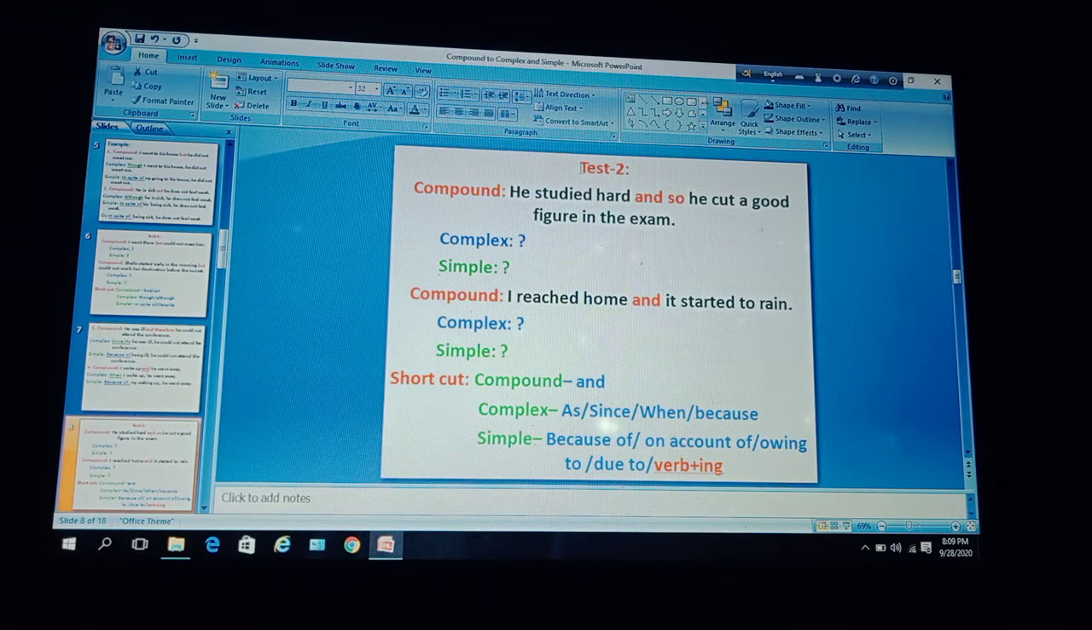Dear learners, test 2. Here is a test for you. Compound sentence: he studied hard and so he got a good figure in the exam. Make it complex and simple. Then another test for you. Compound sentence: I reached home and it started to rain. Change this compound sentence to complex and simple. Dear learners, try yourself.